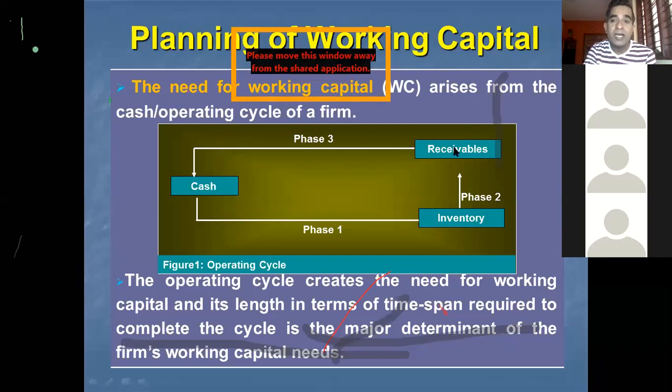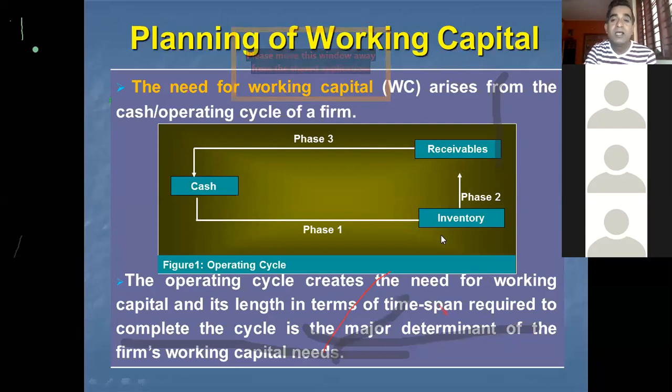Once the company collects cash from the customers to whom it has sold on credit, this cash is again used to purchase new raw material, which is converted into finished goods, sold to customers, and payment is collected. This way the cycle continues. The operating cycle creates the need for working capital, and the time span required to complete the cycle is a major determinant of the firm's working capital needs.